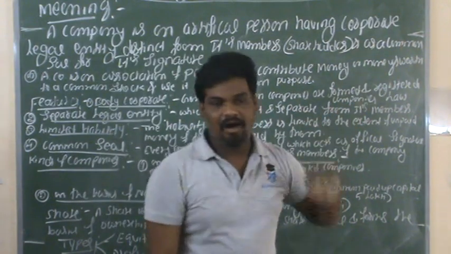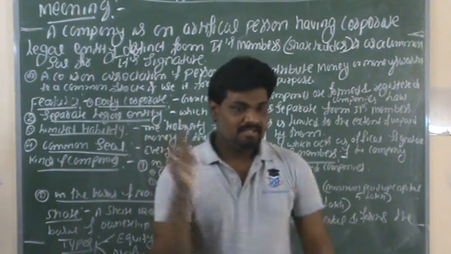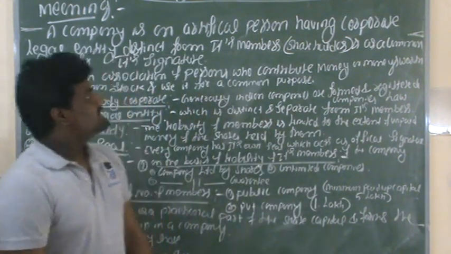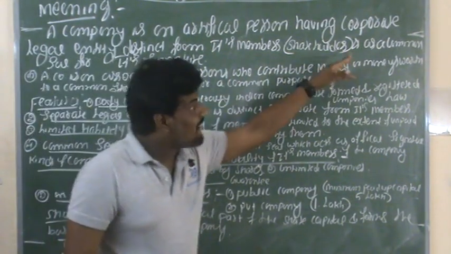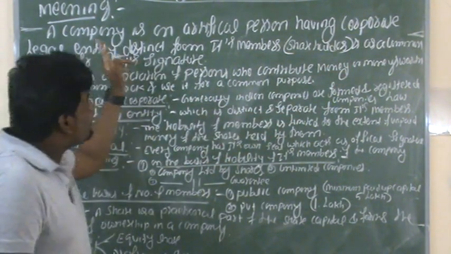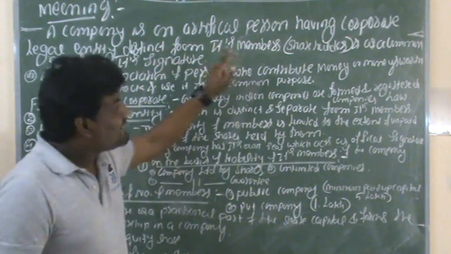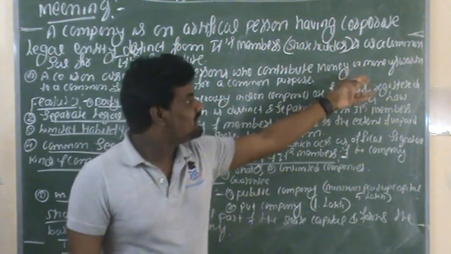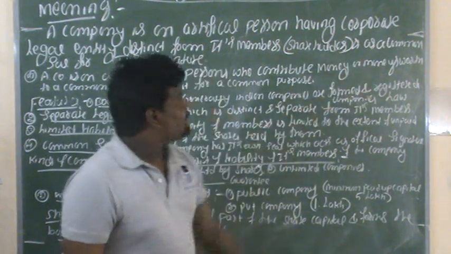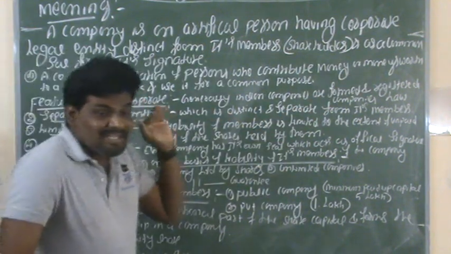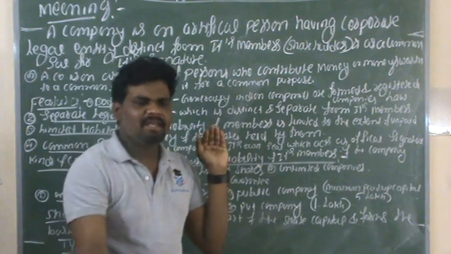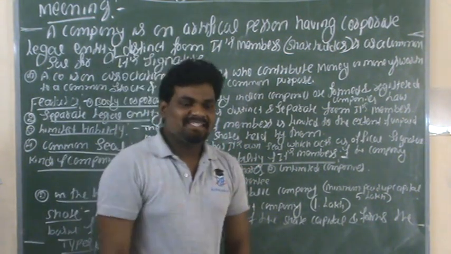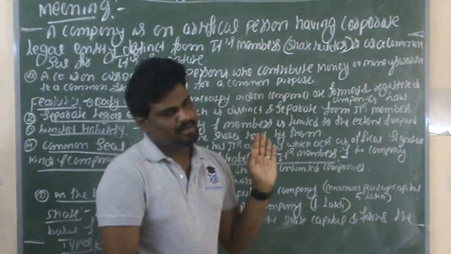The seal is called the signature. So a company is an artificial person having a corporate legal entity distinct from its members, where members are nothing but shareholders, and it has a common seal for its signature. Each and every company uses its seal as the signature of the company.